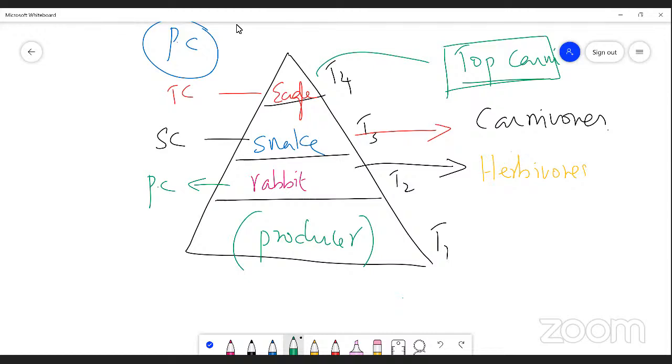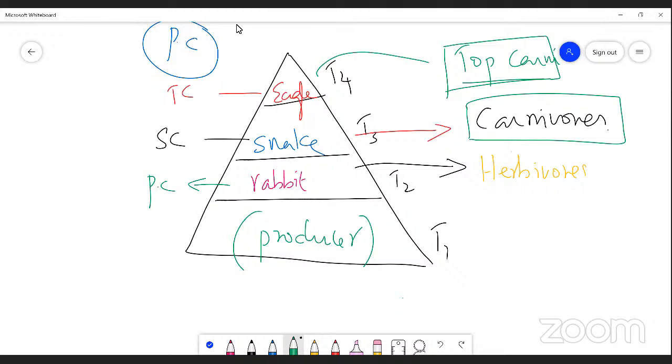Now, just imagine this is a structure where you find a snake. Could you tell me the position of the snake in the trophic structure? Trophic level 3. Very good. Trophic level 3 is represented by which category of organism? Carnivores. And rabbit.